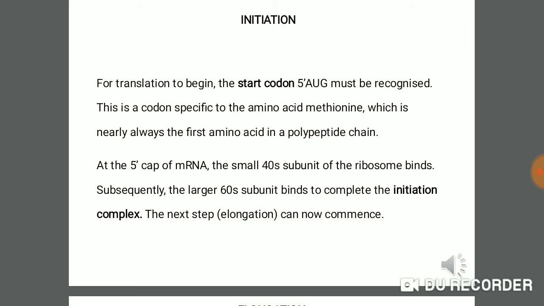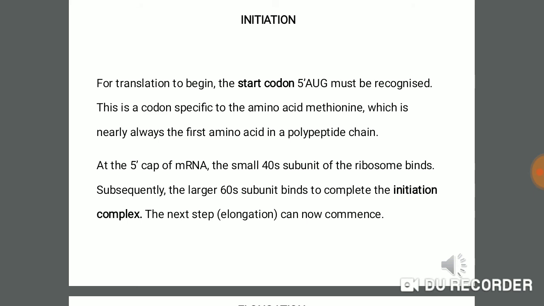For translation to begin, for the process to start, there is one codon that is known as the start codon. The start codon is the codon which initiates the process of translation, and this codon is AUG, three nucleotides.